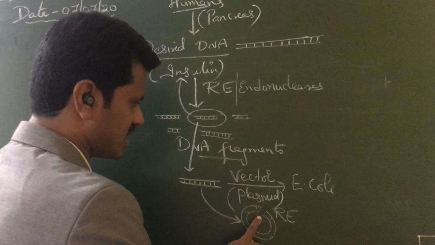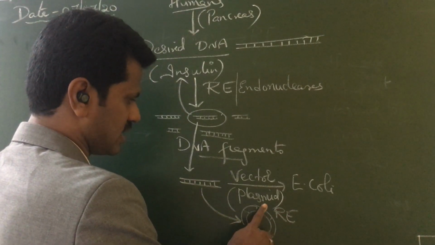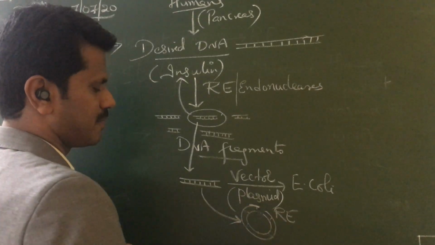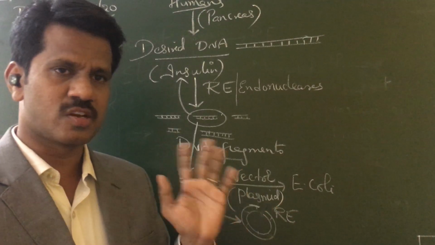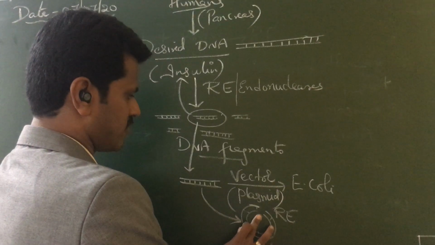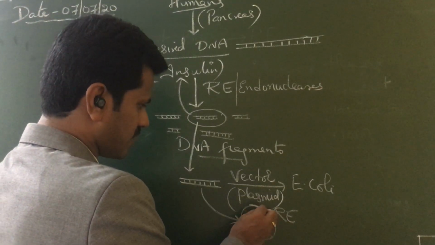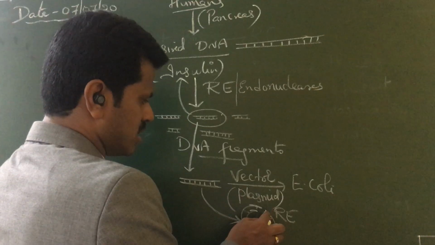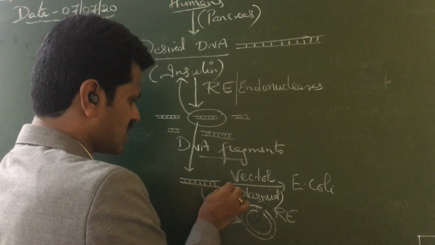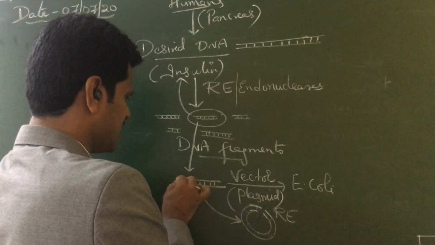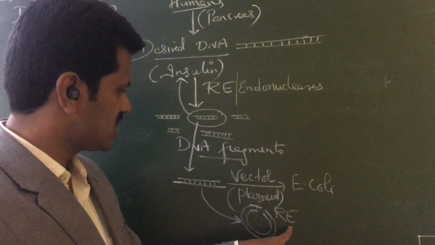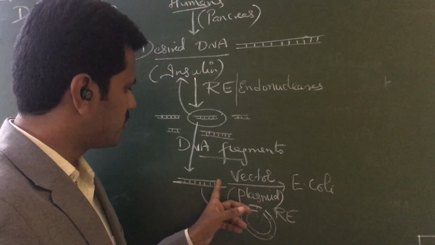So if that is present, then the plasmid will cut at a particular recognition site. Then it opens. It cuts the phosphodiester bond between the nucleotides, and then it opens. Whatever sequences are present at these ends, the same complementary sequences are also present at these ends. That is why we are telling you to cut with the same restriction enzyme. When you cut with the same restriction enzyme, complementary sequences will be formed between both of them.